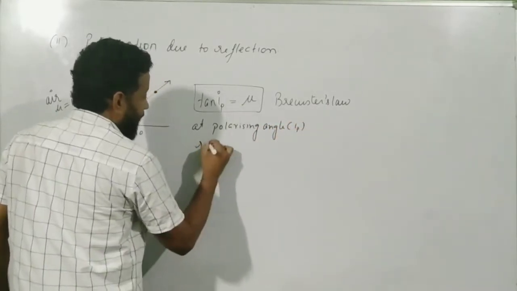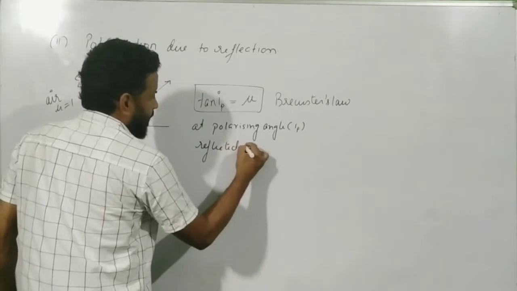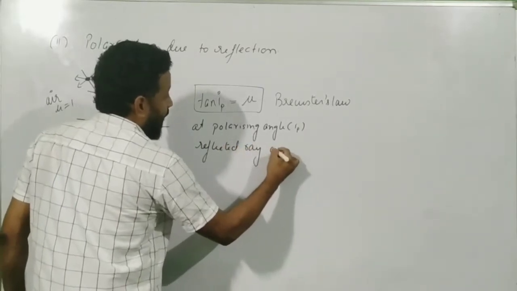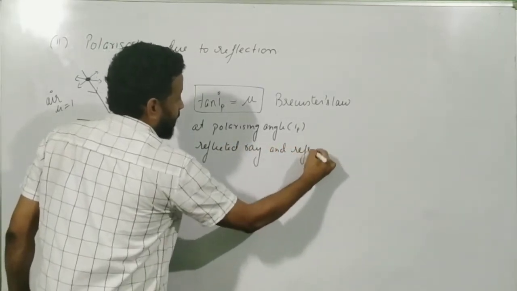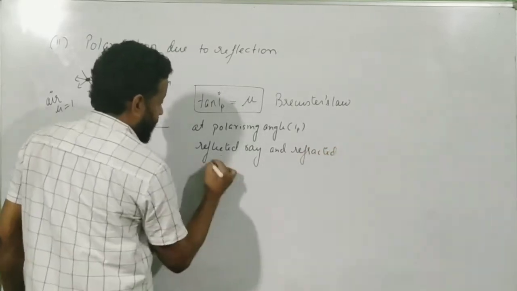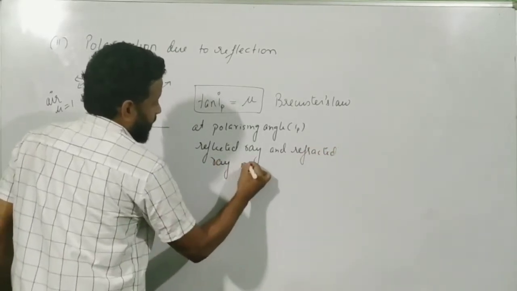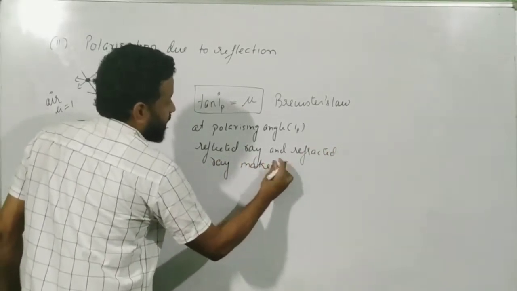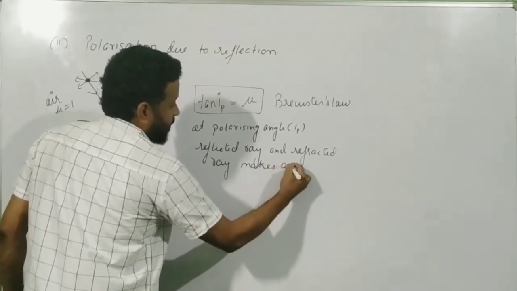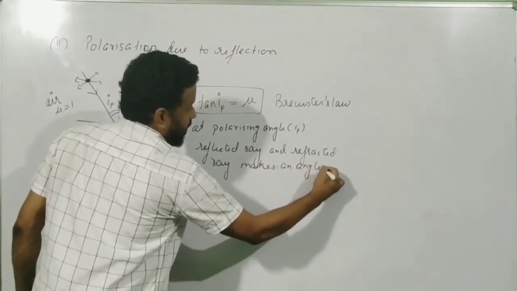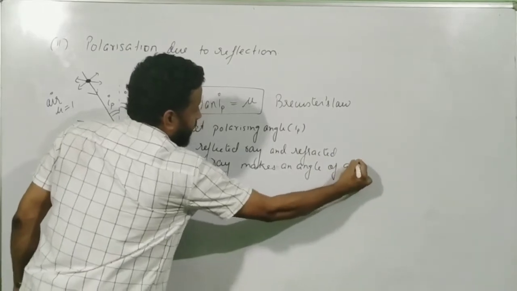reflected ray and refracted ray make an angle of 90 degrees.